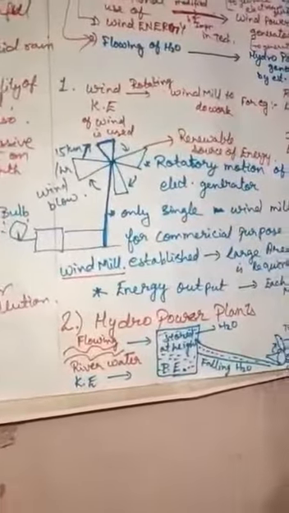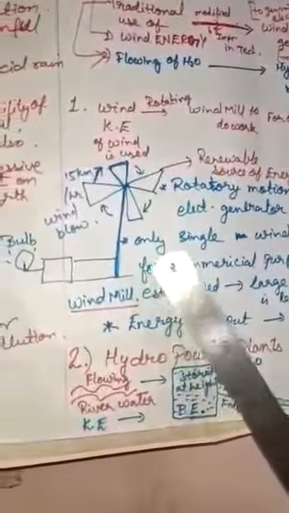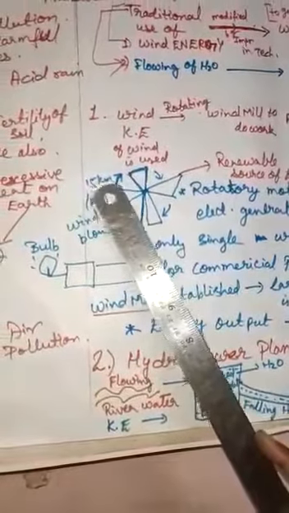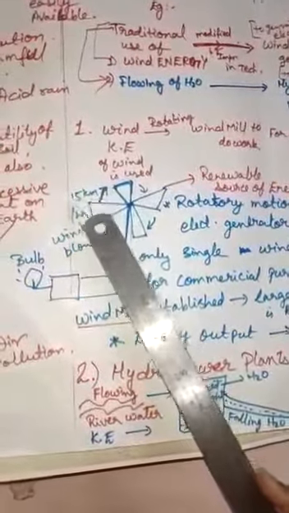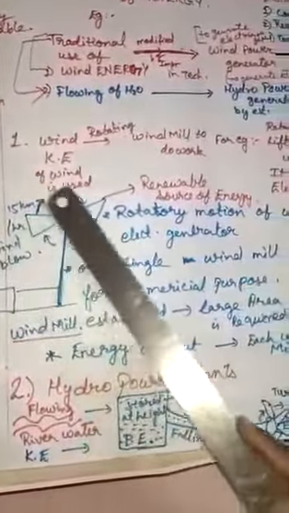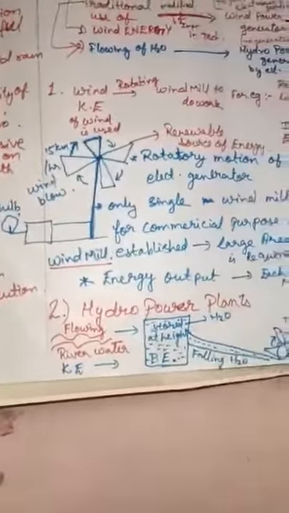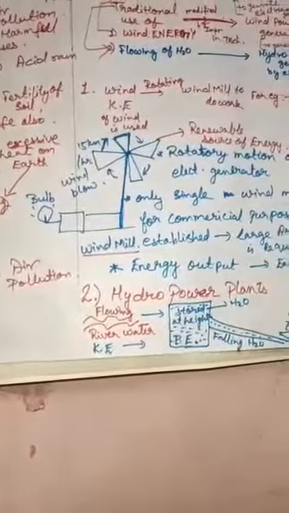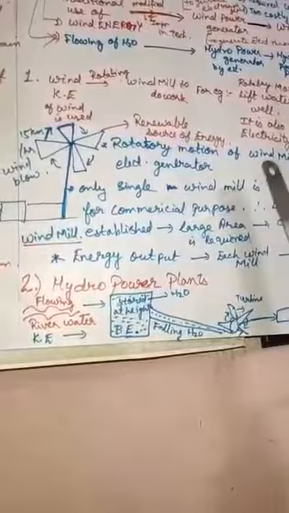How are we using a windmill to generate electricity? See here, for example, this is a windmill. When wind is blowing at a speed of 15 km per hour, this windmill fan will rotate. The rotatory motion of the windmill is used to turn the turbine, which is connected to the electric generator, and it will produce electricity. Okay children, is that clear?